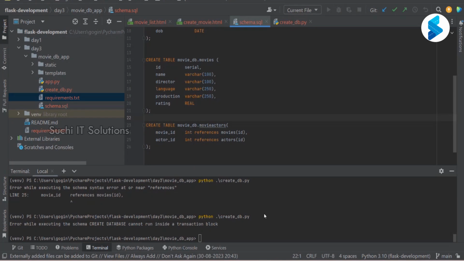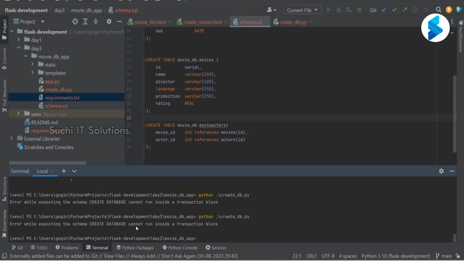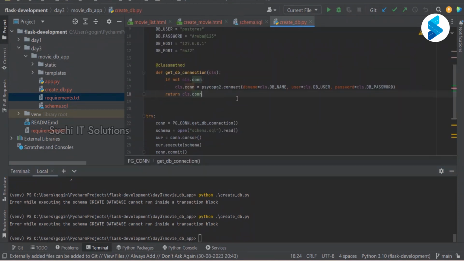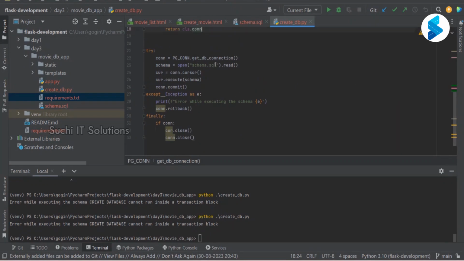But I hope this will work, but then the primary problem is the same. Create database cannot run inside a transaction block, because this is a transaction block. Okay.